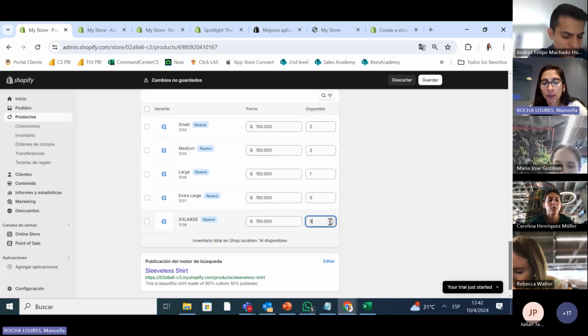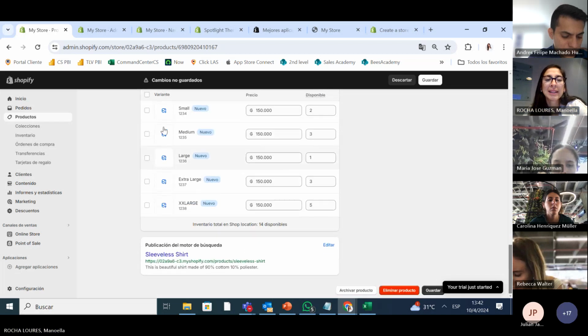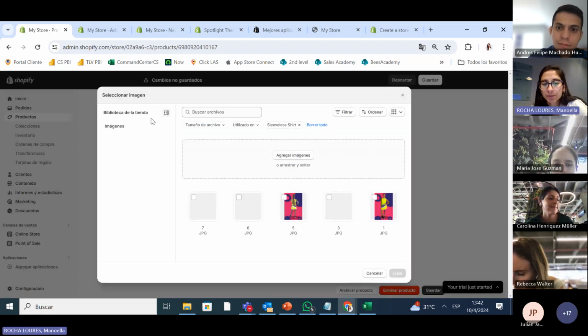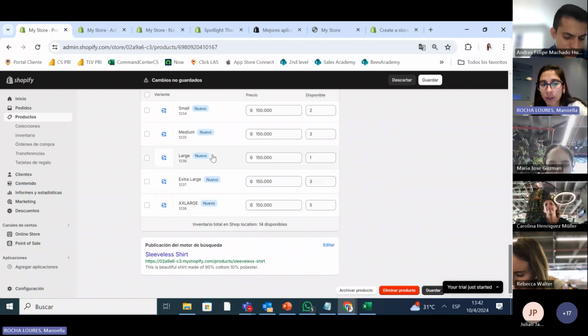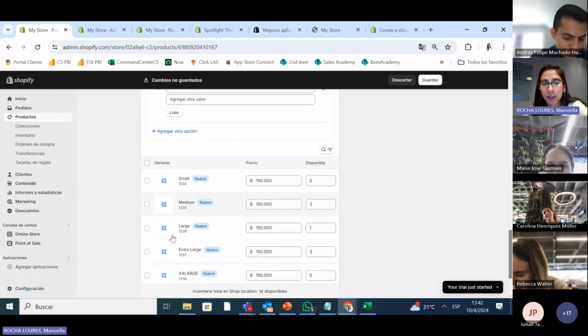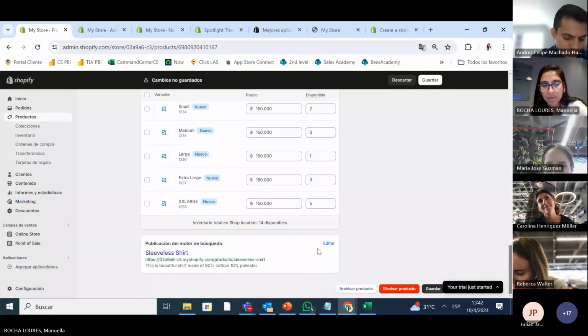So this takes all your inventory. It adds up how much you have. And let's say we want to add a picture, just in case we have one with a little girl or different pictures for each size, we can do that as well. This is gonna get all this picture plus the one on the size, okay?